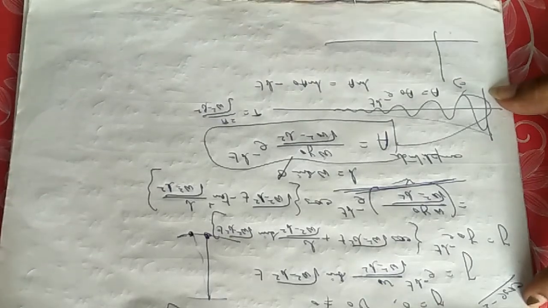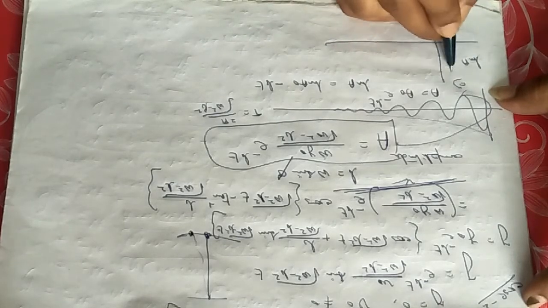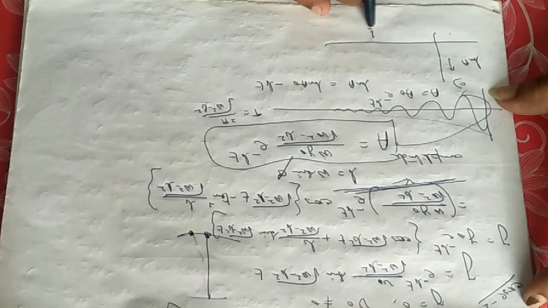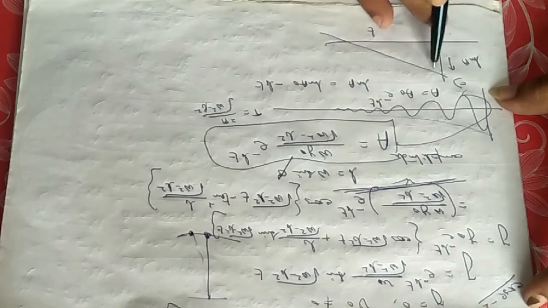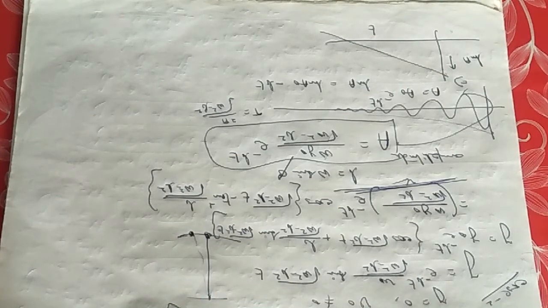That is, if you draw a curve with ln A in the y direction and t in the x direction, the curve will be like that, and from the slope you can easily find the value of b. That is simple.